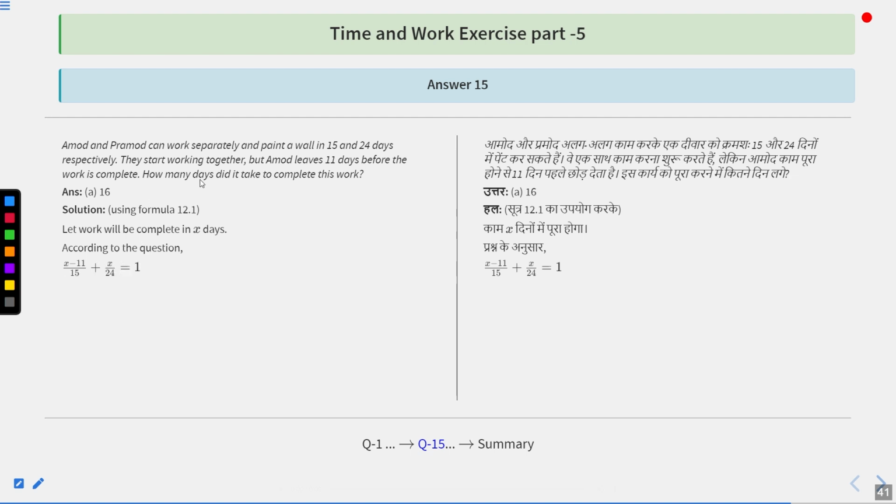Plus, when we talk about Pramod, he can complete the work in 24 days. And we have assumed that he worked from start till end, that is X days. So the work by him is X upon 24. That is equal to total work, that is 1.